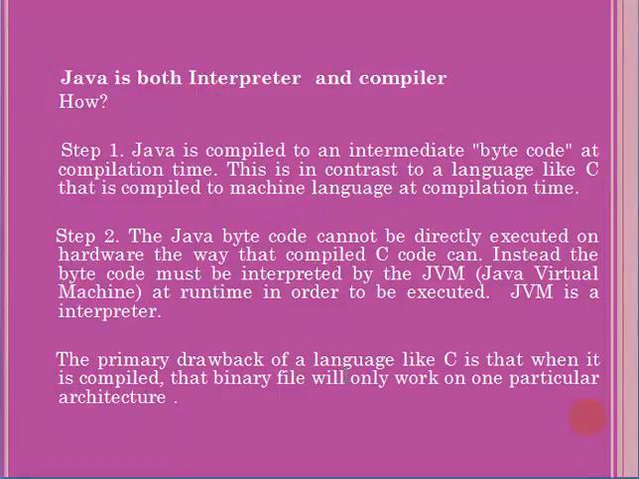The primary drawback of a language like C is that when it is compiled, that binary file will only work on one particular architecture. That means you have written a C program and compiled it on the Windows operating system, and you need to execute it on the same Windows operating system only. It is not possible to execute it on a Unix or Linux operating system because it depends on the same operating system only. Because C and C++ are not platform independent.